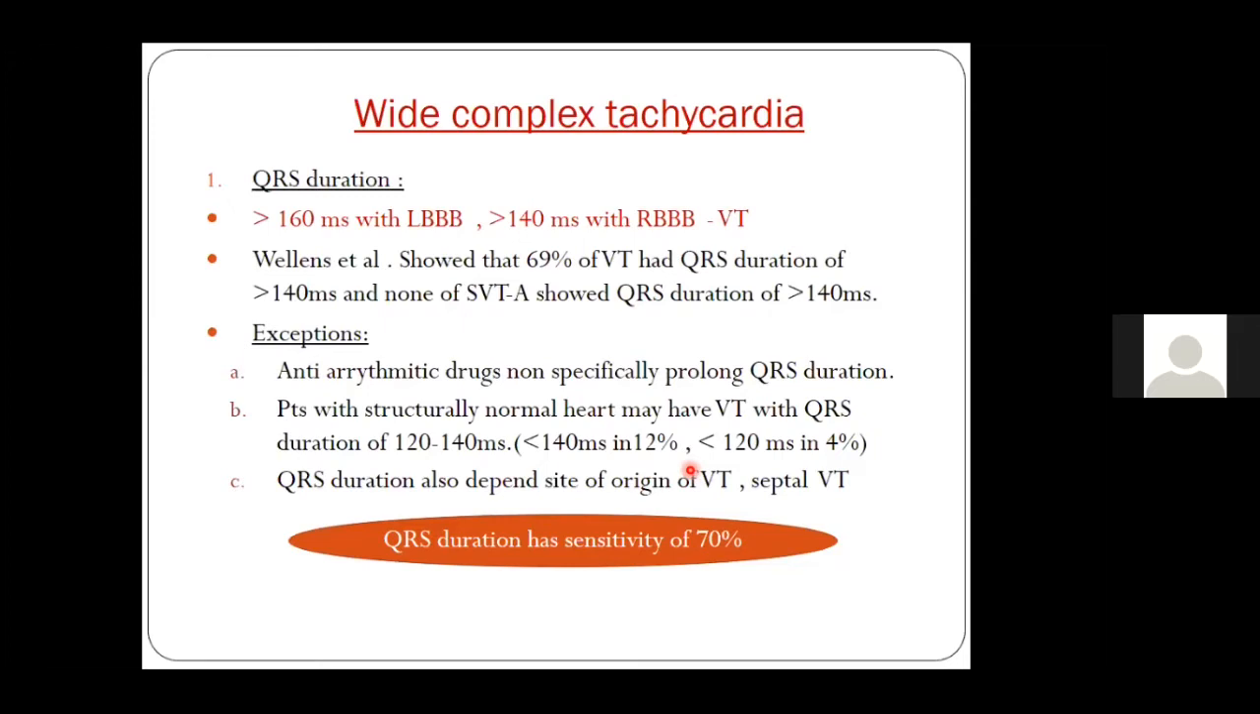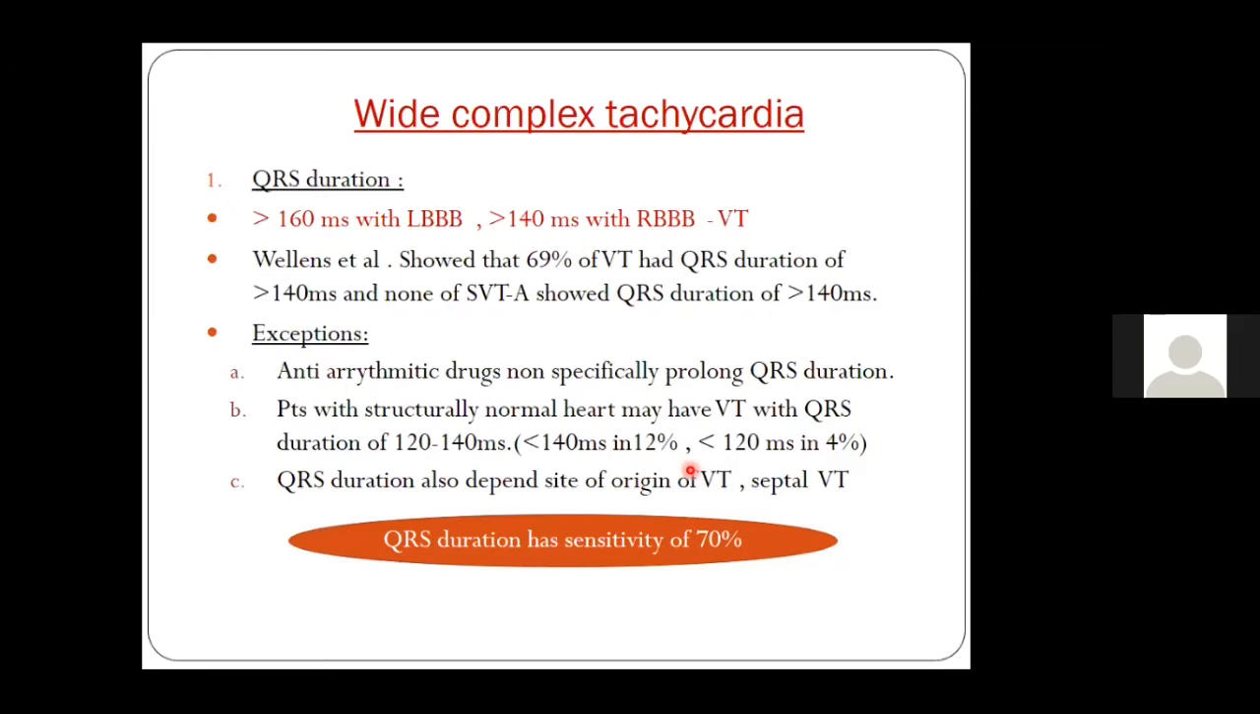Like if the patient has an LBBB morphology of a wide QRS tachycardia, that is, V1 and V2 are negative, and you have a QRS duration of more than 160 milliseconds, or in patients with RBBB morphology, if the QRS duration is more than 140 milliseconds. So an LBBB with QRS 160 and an RBBB with a QRS duration of 140, then you are very likely dealing with a patient with ventricular tachycardia, and this criterion has a sensitivity of 70%.